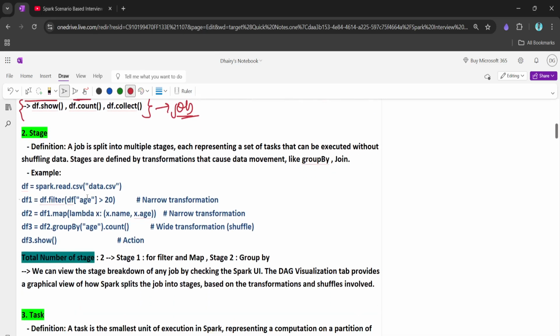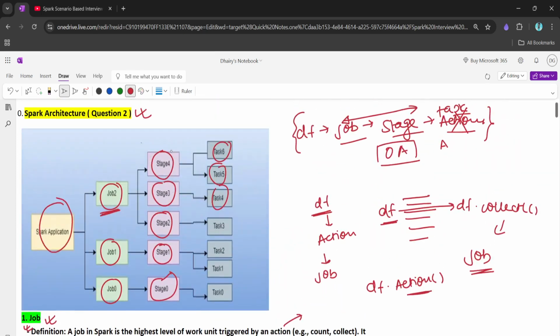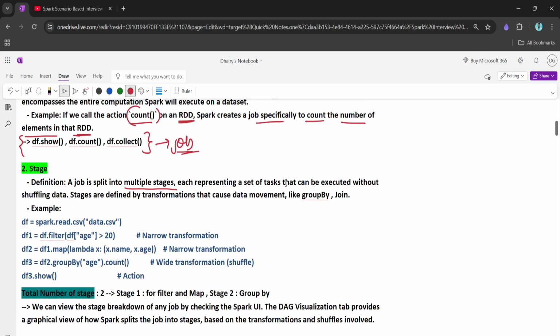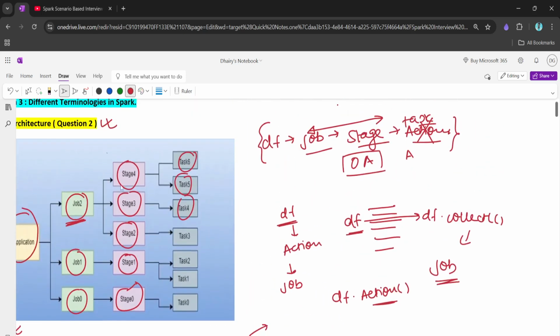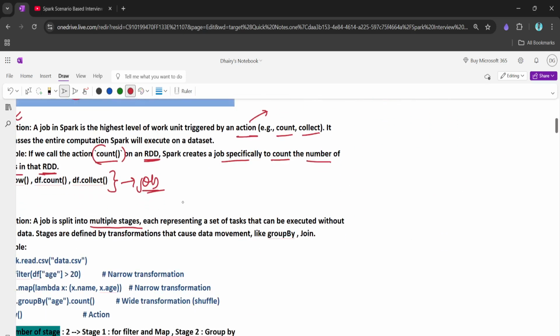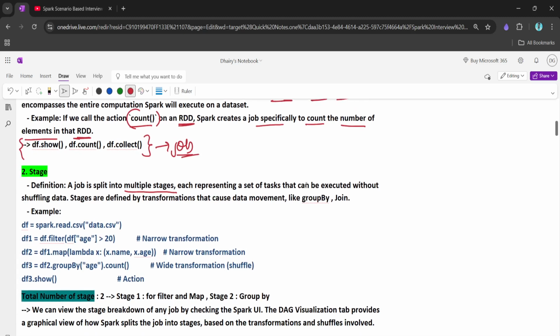Now let's discuss the stage. A job is split into multiple stages. Here we saw that this job 2 has 3 stages, each representing a set of tasks. This stage has a set of tasks: task 6, task 5. Similarly, stage 3 has only one task. Each stage has a set of tasks that can be executed without shuffling data. A task is basically a unit of work, so it doesn't need a shuffle of data.